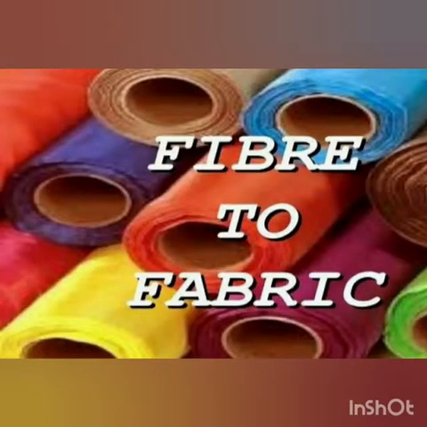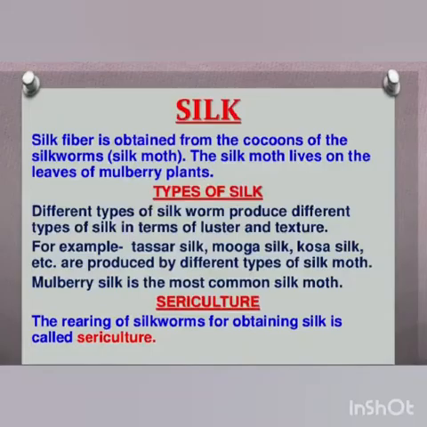Let's continue with the next topic of the chapter Fiber to Fabric, that is silk. Silk is an animal fiber obtained from an insect called silkworms or silk moth. The silk moth lives on the leaves of mulberry plants. Here you can see the picture.